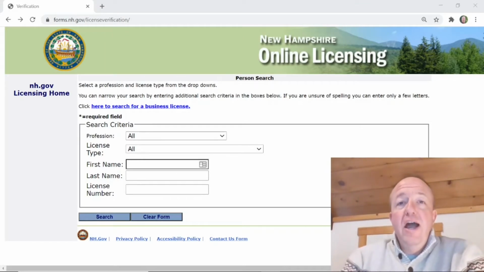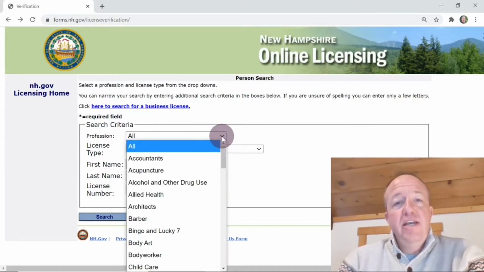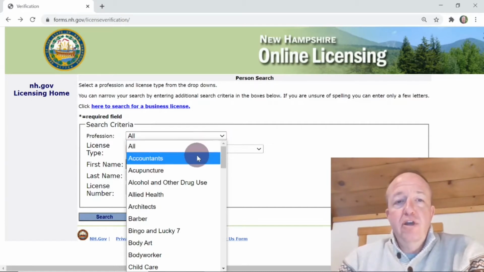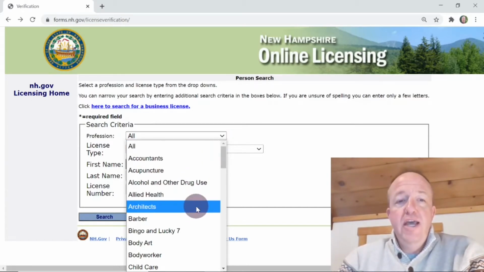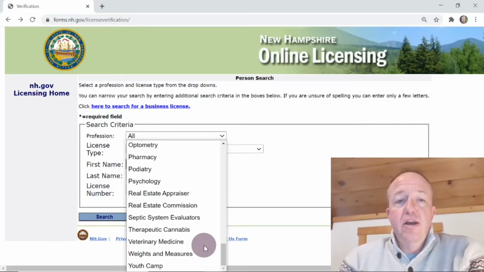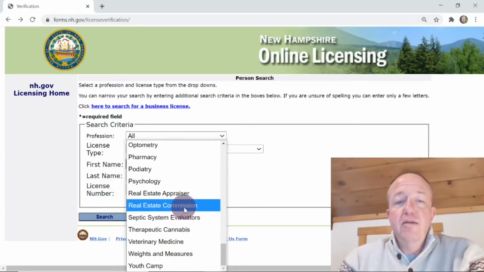Okay, here on the online licensing search page, what we're going to do is come over to where it says profession. We're going to open the drop-down list. Incidentally, you can search for any licensed person in the state of New Hampshire. For example, you can search for an accountant or an architect or a tattoo artist. We're looking for a real estate agent today, so we're going to come all the way down to where it says Real Estate Commission, and that's the one we're going to select.